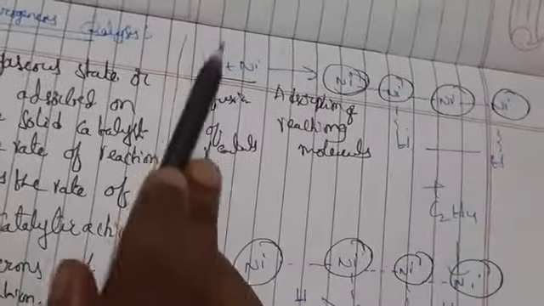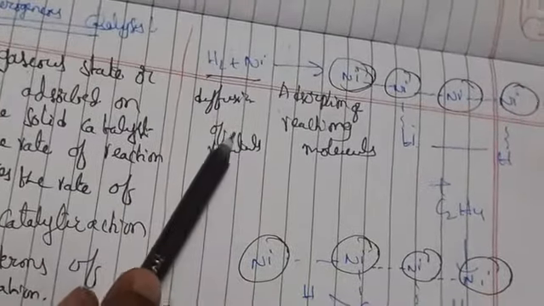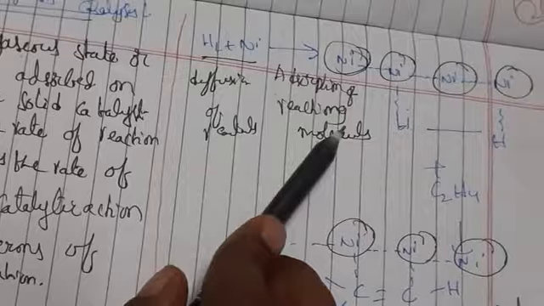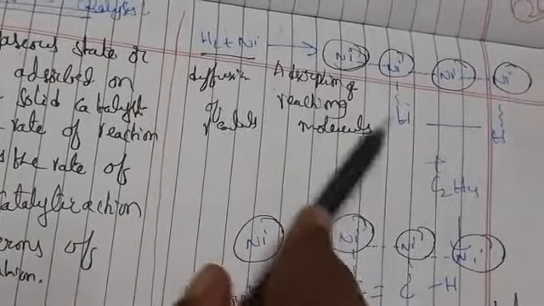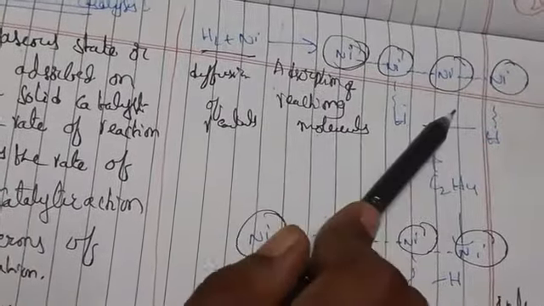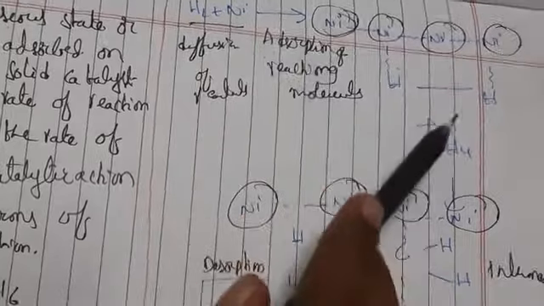So this is about the adsorption theory of heterogeneous catalysis. In the first step, diffusion of reactants on the surface. In the second step, these reactants adsorb on the surface of the catalyst. After that we form an intermediate.